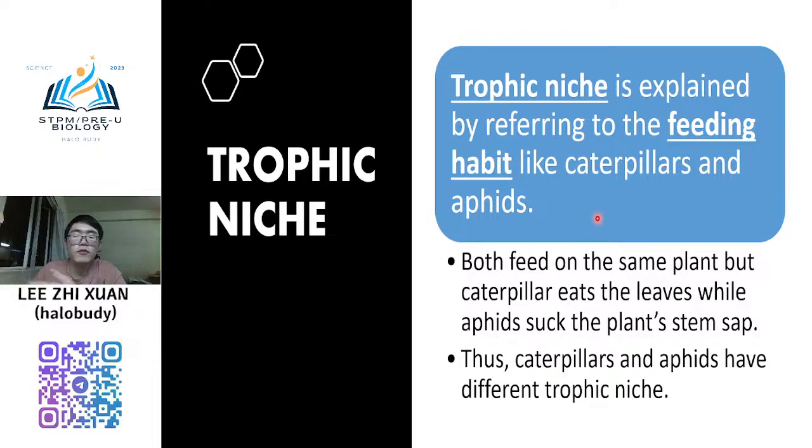Like human, the feeding habit is different, right? Some humans are vegetarian, they like to eat vegetables. Some humans are meat eaters, they only eat chicken, all chicken. Some of them maybe like to eat rice, and some of them like to eat fried chicken. So feeding is based on the feeding habit. Thus caterpillar and aphid have different trophic niches.